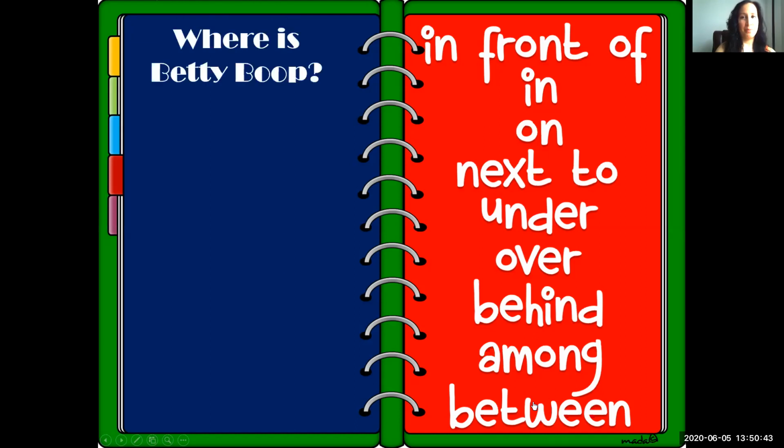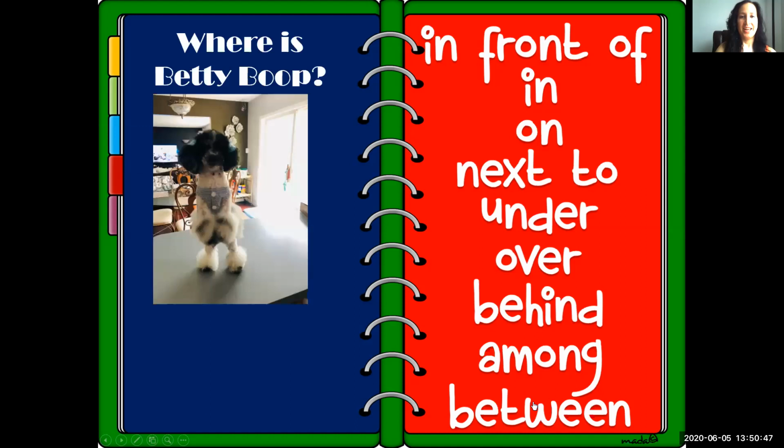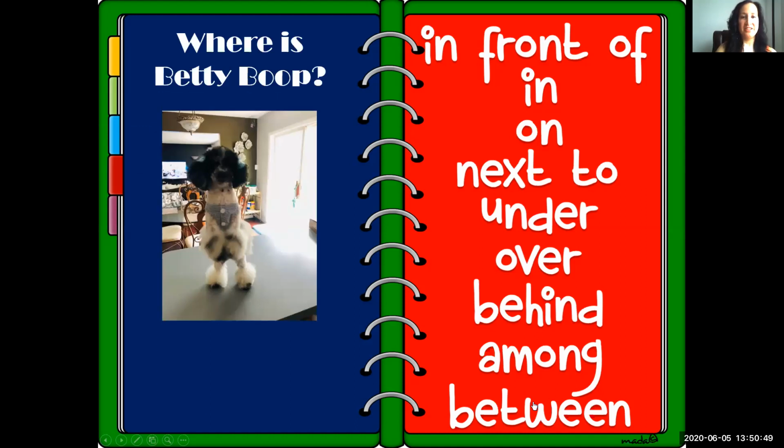Where is Betty Boop? Betty Boop likes to stand on her hind legs. I sometimes call it the Betty Boop dance. She has some pom-poms too. Where is Betty Boop?